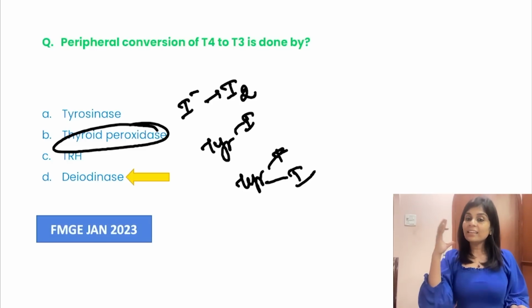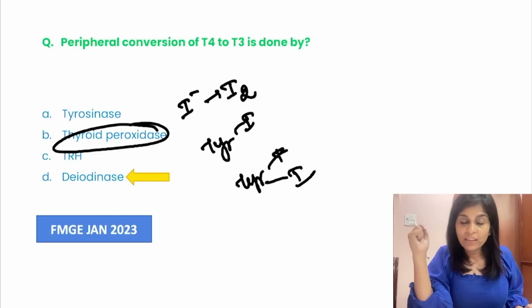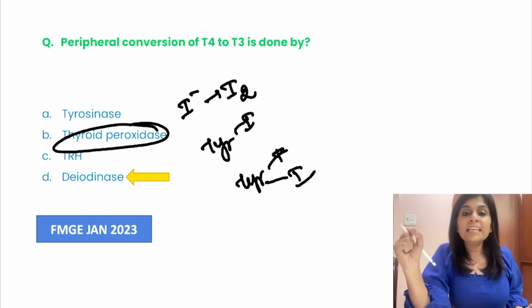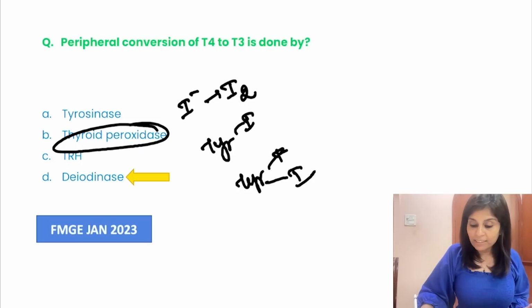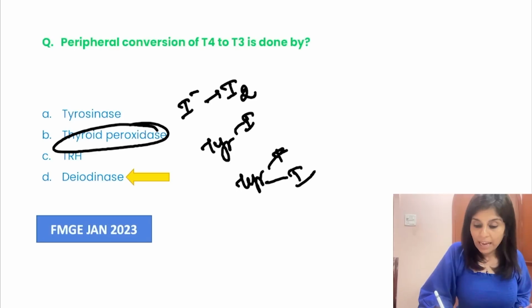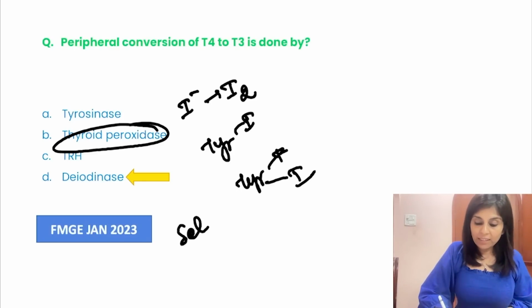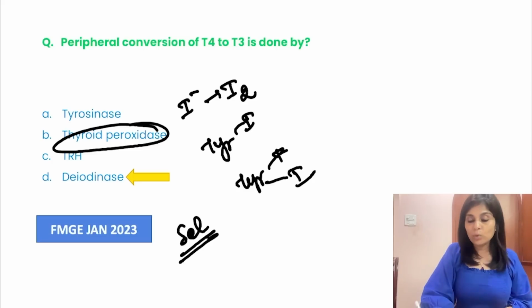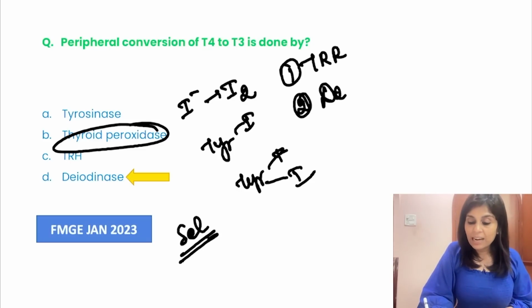And is there anything else that comes into your mind the moment you hear the term deiodinase? Deiodinase is a selenium dependent enzyme. And what are the other selenium dependent enzymes? Number 1 is thioredoxin reductase. Number 2 is deiodinase.